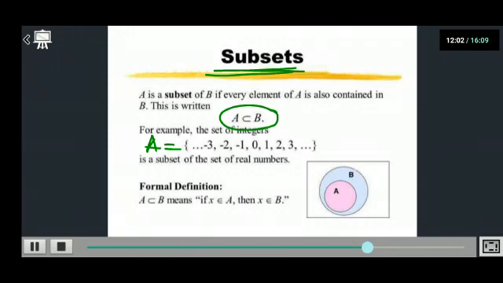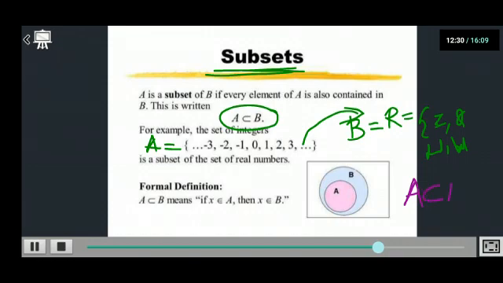-3, -2, -1, 0, 1, 2, 3. Suppose for the time being I say that this is my set A. This is my set of integers, right? And then what is a real number? You know, real numbers consist of all these numbers along with integers, then your rational numbers, then your natural numbers, then your whole numbers, everything is there. So definitely, if I say my set B is the set of real numbers, all the elements of A are there in B. All the elements of set A are there in B, so I can say that A is a subset of B. Is that clear?